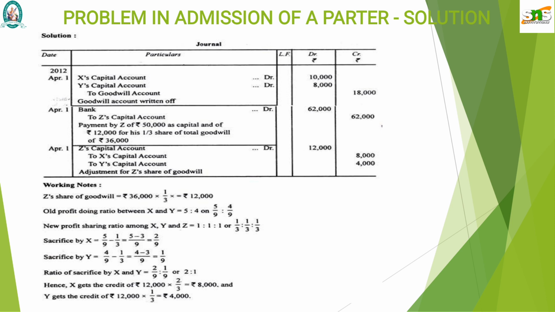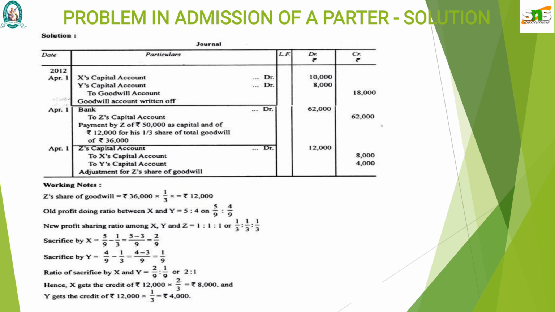Old profit sharing ratio between X and Y is 5:4. That is, before Z's admission, X and Y were sharing the profits in the ratio 5:4. That is 5 by 9 and 4 by 9 respectively. New profit sharing ratio among X, Y and Z: as we know, they will be sharing equally. That is 1:1:1. That is 1 by 3, 1 by 3, 1 by 3.